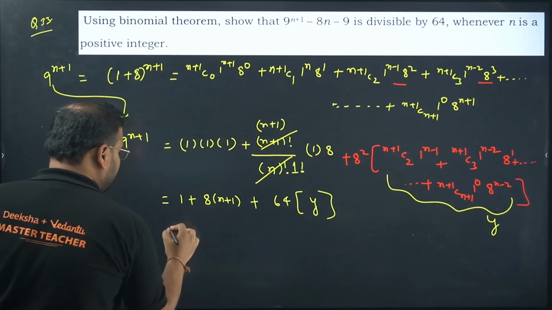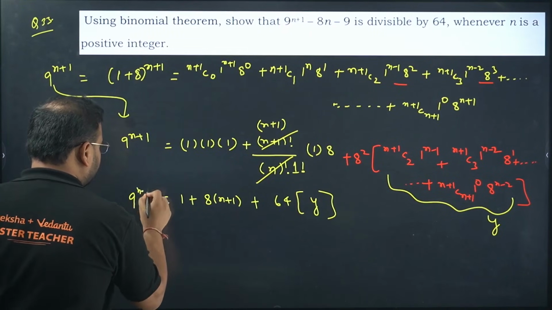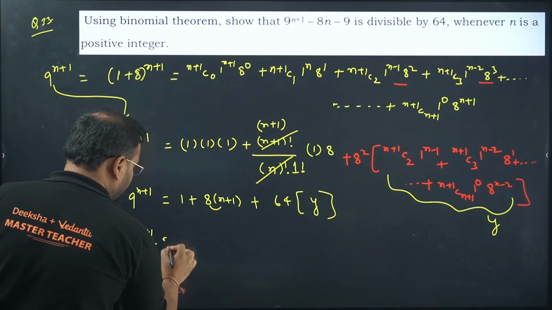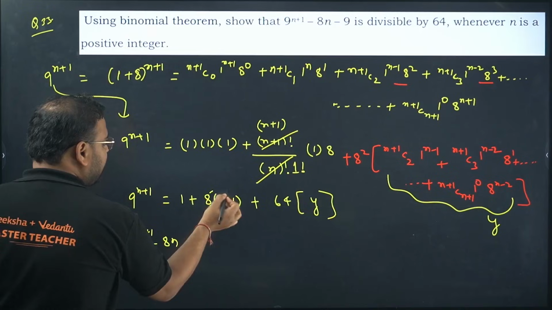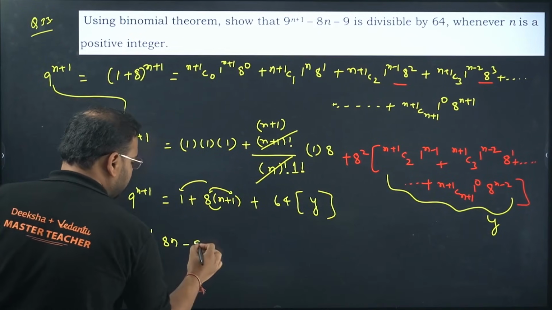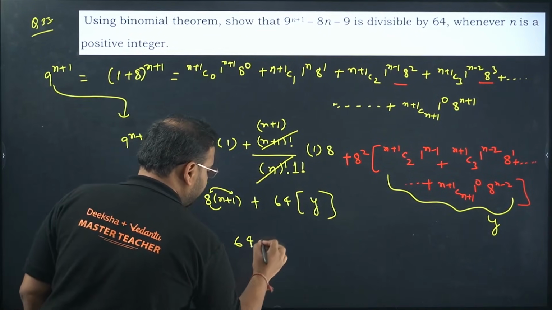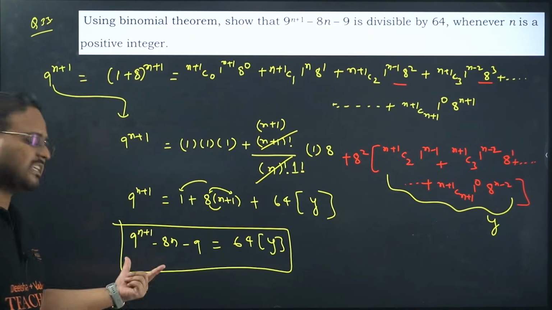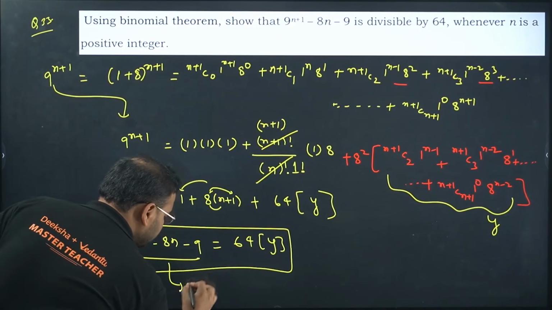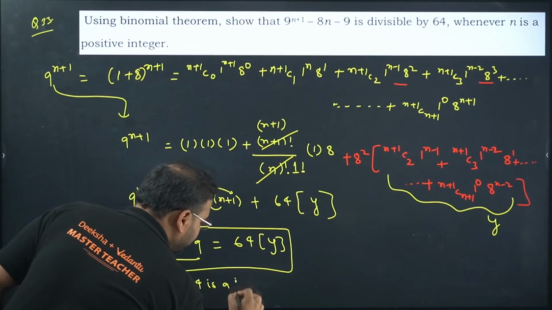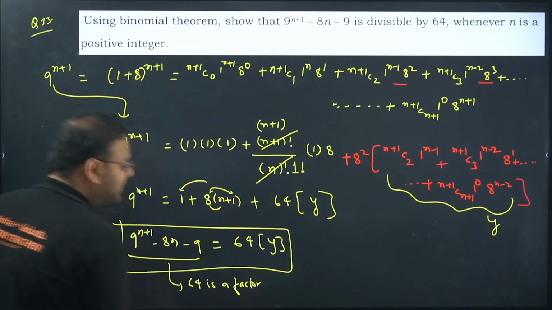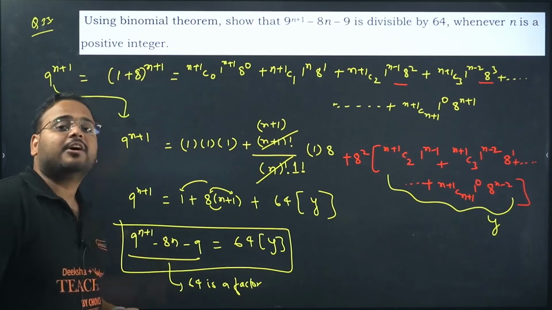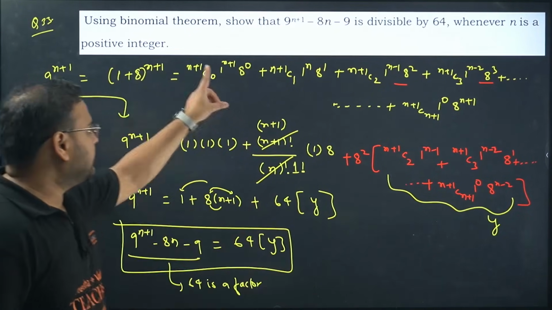Yeah, check here, I can expand it and move on this side. This was 9 power n plus 1. Again 9 power n plus 1. You'll get 8n, right? 8 into 9 is 8n, so comes on this side minus 8n, and you'll have here plus 8 plus 8n plus 1. So 9 comes over here as minus 9. What is this? 64 into y. So what you can observe over here is 64 is a factor of this expression. Then of course, if 64 is a factor, you can say that this given expression will be divisible by the number 64. Is proved, sir.